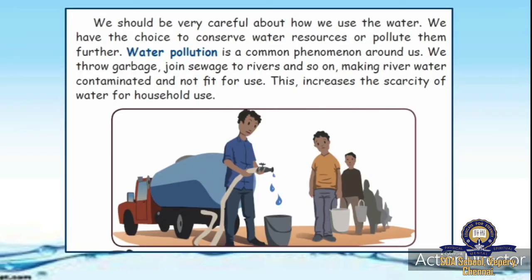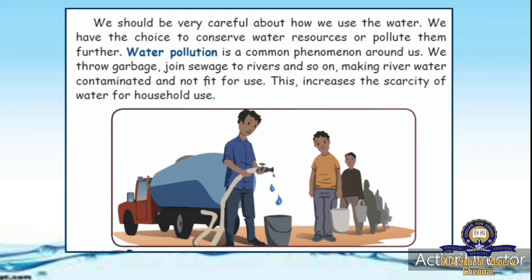We should be very careful about how we use the water. Okay. We have the choice to conserve water resources or pollute them. So either we can protect the water resource or we can destroy the water. We have only two choices. But water pollution is a common phenomenon around us. So water pollution you can see everywhere. Everywhere water is getting polluted now.